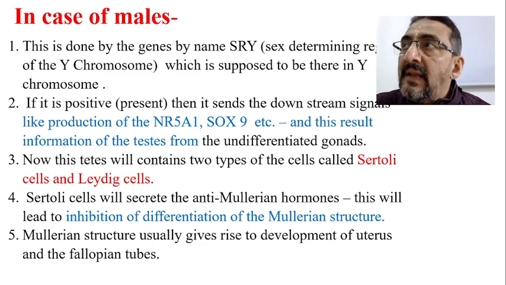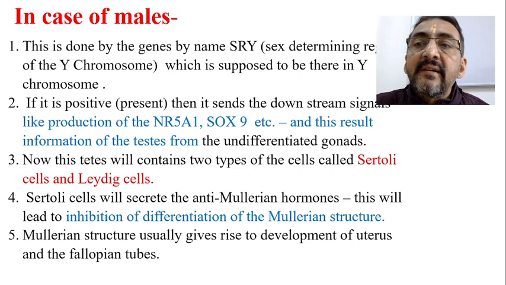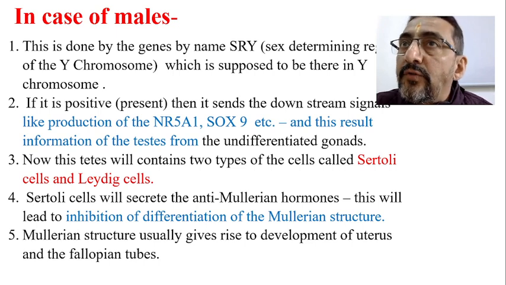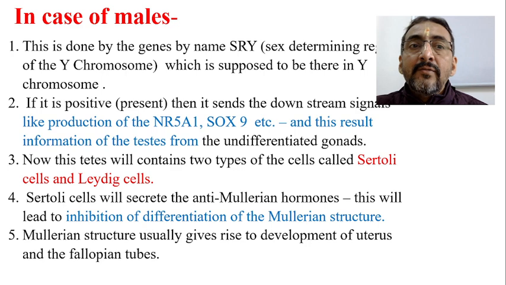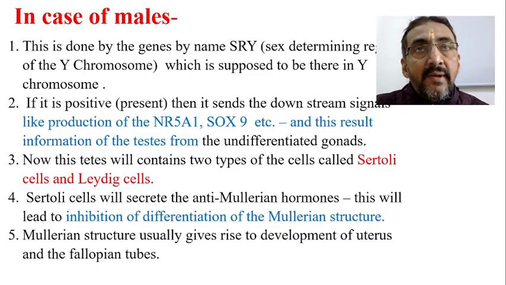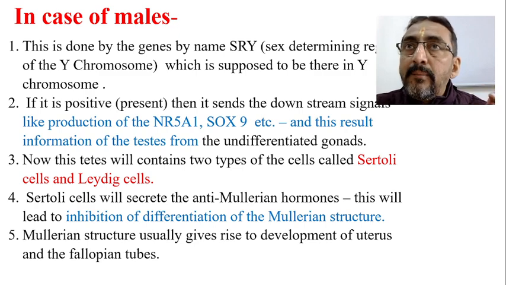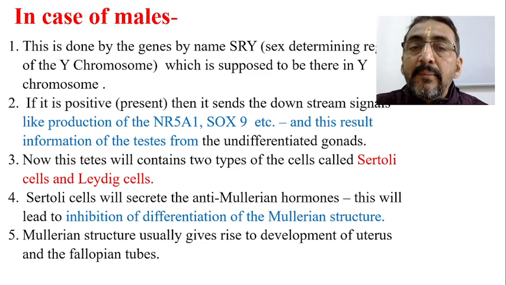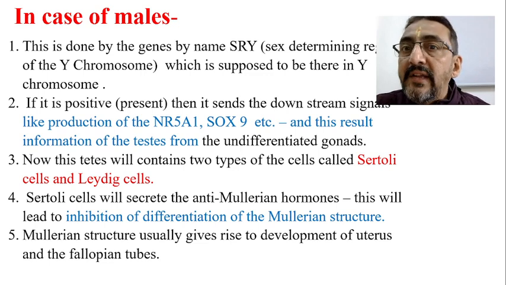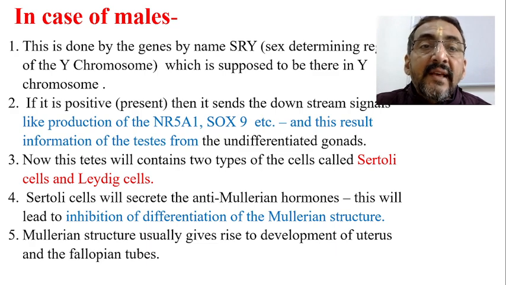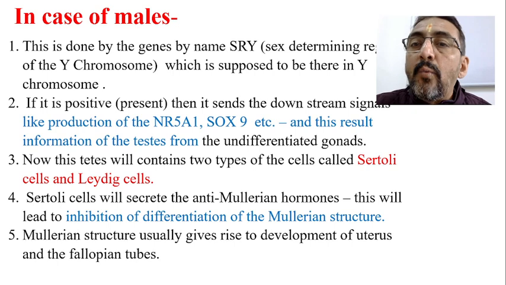SRY. So what is the name of this gene? Sex determining region of the Y chromosome. Okay, so this is very, very important. Now, the gonads, whether they become male or female, who is going to determine it? The point which is going to determine this is the SRY gene. The full name of the SRY gene is sex determining region of the Y chromosome.